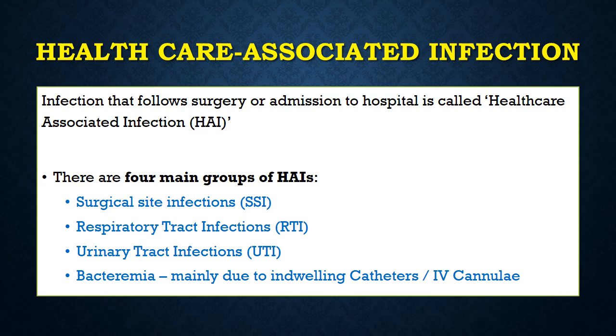There are four main groups or four main types of HAIs: surgical site infection, operating site wound infection, respiratory tract infection, urinary tract infection, or bacteremia. This is usually due to indwelling urethral catheters or IV cannula, etc. So remember this: wound infection, RTI, UTI and bacteremia, these four are the outcomes.